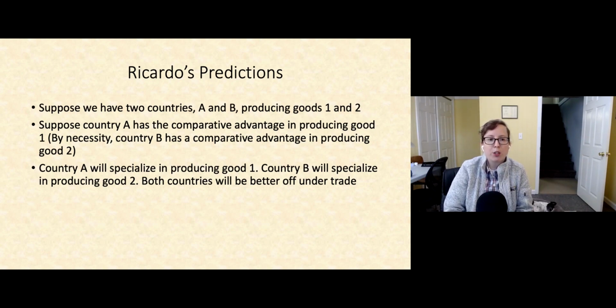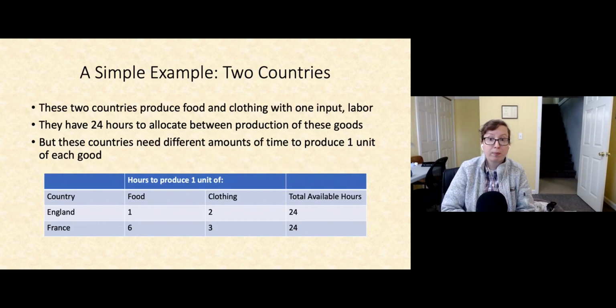With these assumptions, we can predict that country A will specialize in the production of good 1 and country B will specialize in the production of good 2. Moreover, both countries will be better off under international trade than they were just producing for themselves, just under autarky.